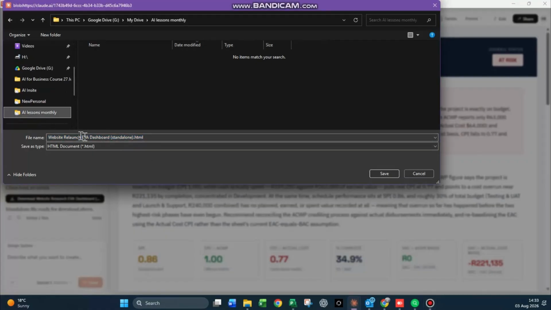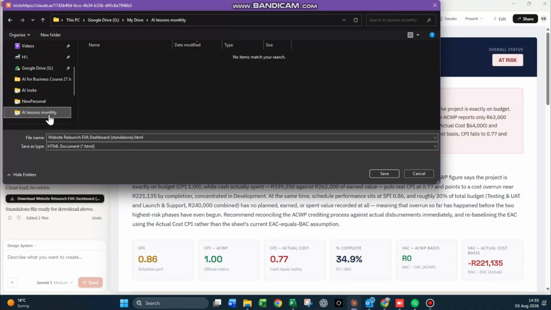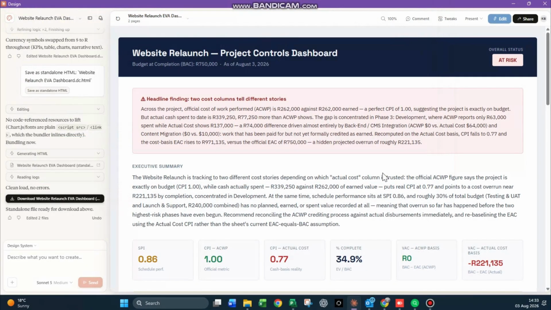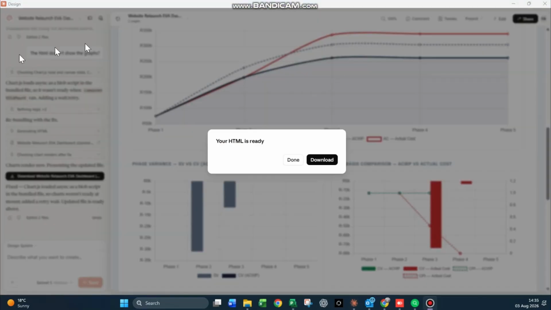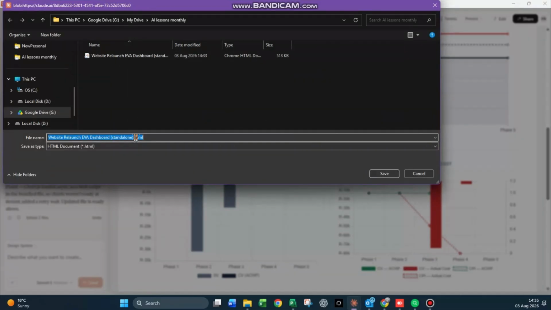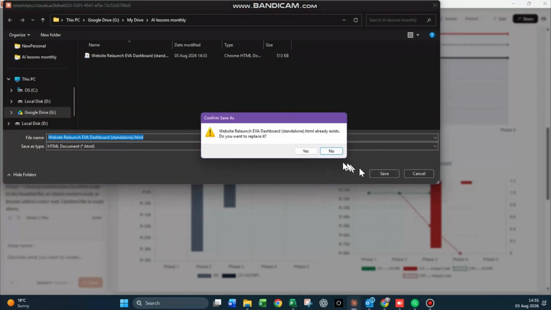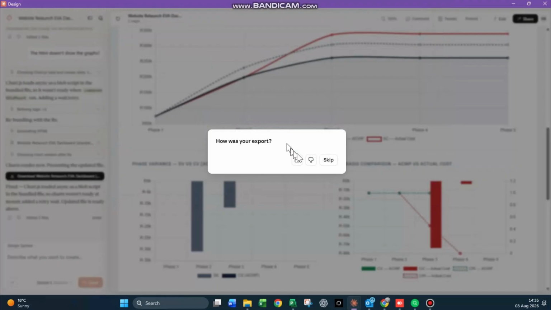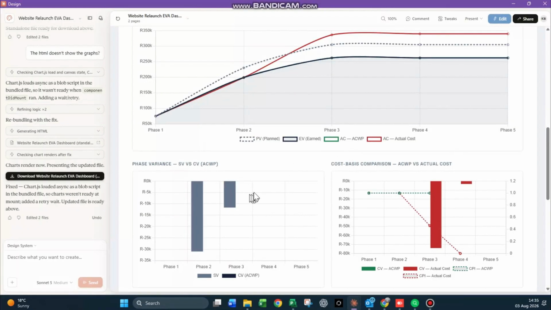So there I'm saving the HTML, looking pretty good. And once I've saved the HTML, it should be available in a website. And I open it in a website. Look at this. Okay, we're going to open it. HTML is ready, download. It's been downloaded. Very nice. And it asks you whether things went well. I'm downloading it again, overwriting. There was a small problem. Overwriting it. I'm indicating that the export was fine. It usually is if it's an HTML.